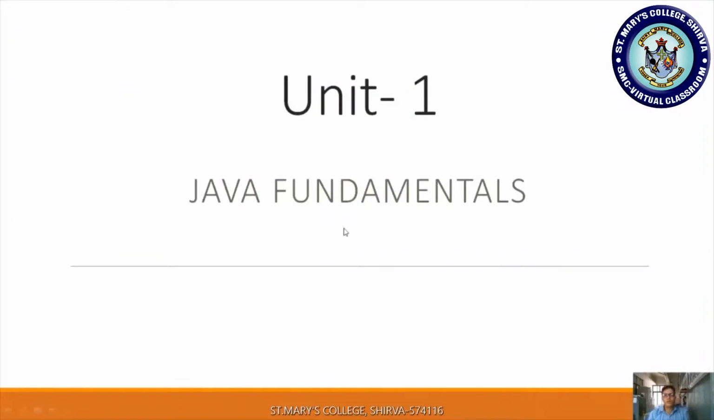Going to explain Unit 1 in Java programming, that is Java fundamentals. Java is one of our essential programming languages, and it has its own importance, so everyone has to concentrate on this essential paper. It is very much essential to Mangalore University.